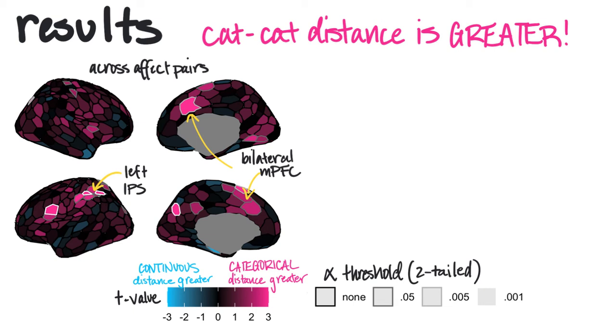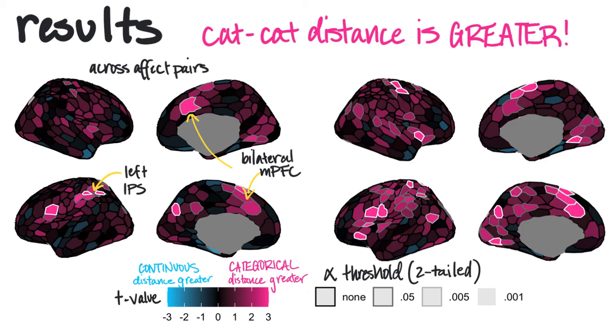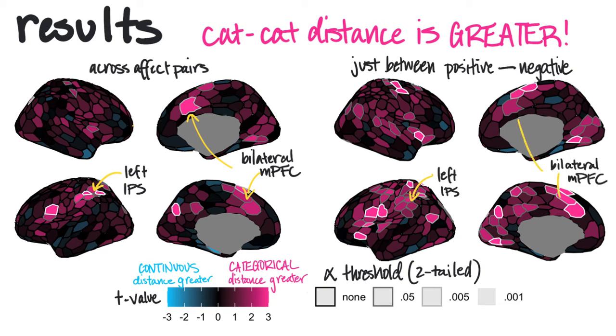When we look more specifically at differences in pattern distance between bold patterns specifically for positive and negative affect videos, we see that categorization again increases representational distance, this time in a broader set of regions, like, again, the left intraparietal sulcus and bilateral medial prefrontal cortex, as well as left ventrolateral prefrontal cortex, which has been associated with deploying